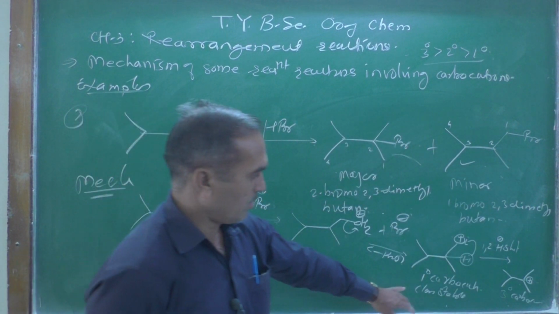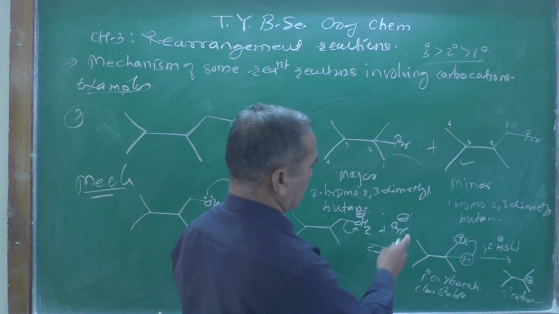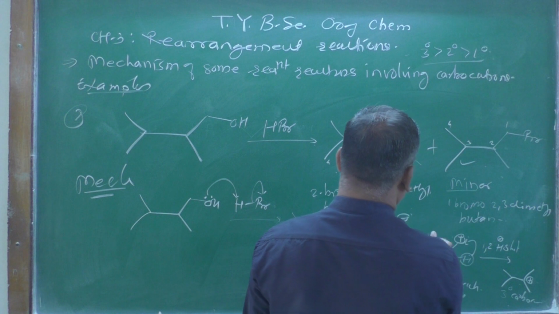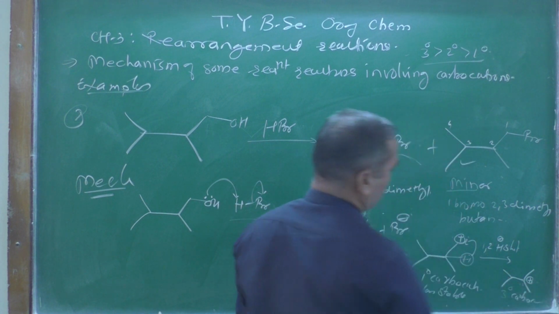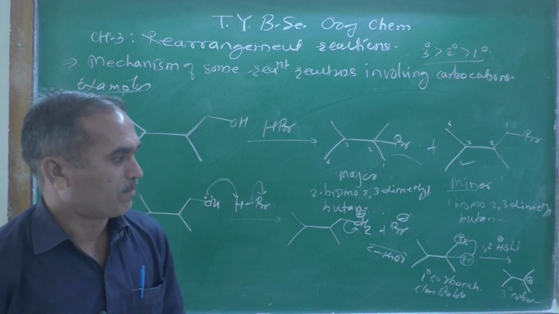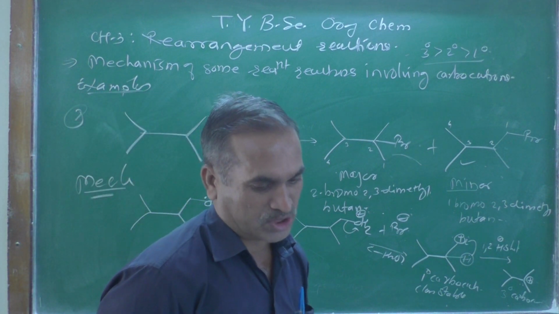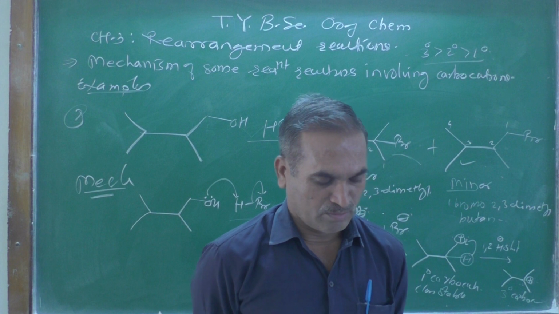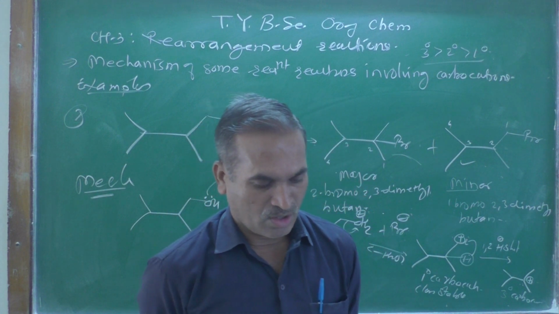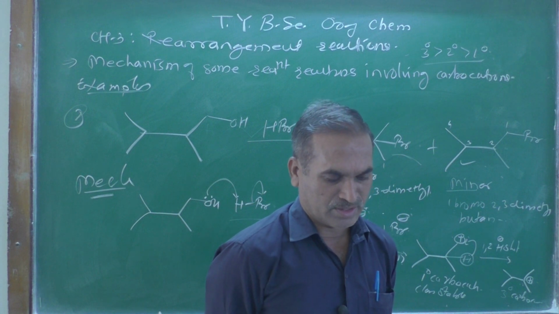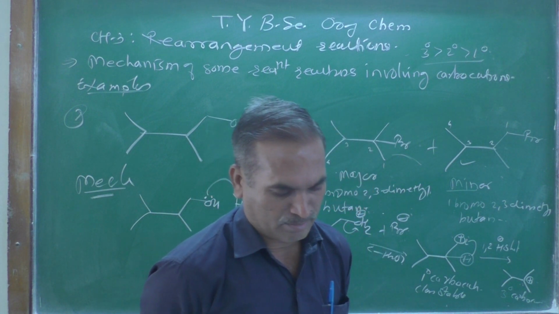This is the primary alcohol. Now Br is going to attack at this position, so we are getting the minor product. When Br is attacking at this position, specifically it will be the major product. Got it? So this is one more example of this compound, showing why this one is major and this one is minor.